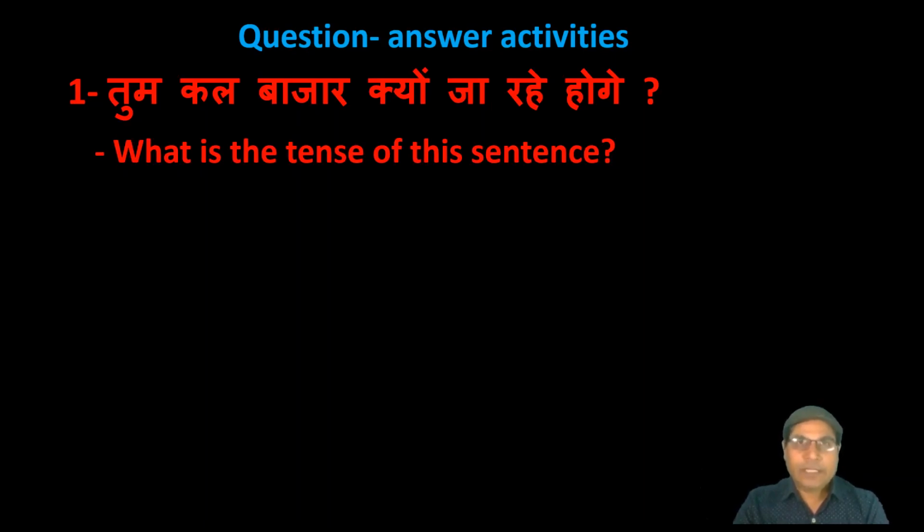Yes, this sentence talks about ongoing action in future. It talks about the action happening in the future. It talks about the continuation of work in future. That's why it is in future continuous tense. Very good. Next question. Which type of sentence is it?